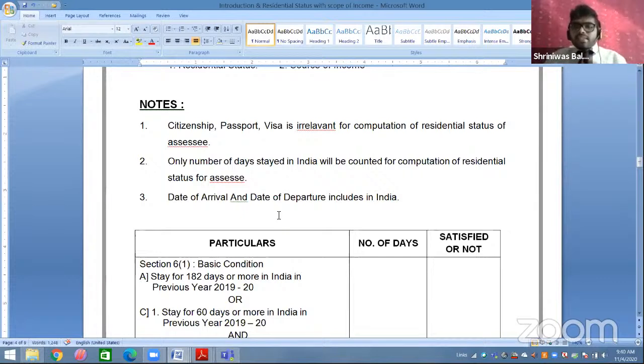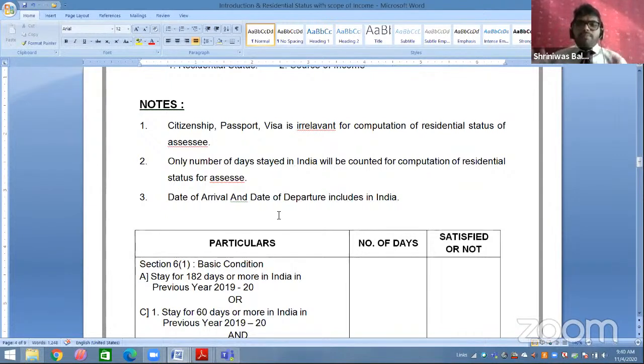Citizenship and residential status, these two things are completely different. See, I will try to explain. Citizenship, you are a citizen of which country? Residential status means you are a resident of which country? सिटीजनशिप का मतलब हुआ आप किस देश के नागरिक हो, नागरिक. एंड रेसिडेंशियल स्टेटस मीन्स आप किस देश के रहने वाले हो. सो देयर इज अ बिग difference between these 2 points.